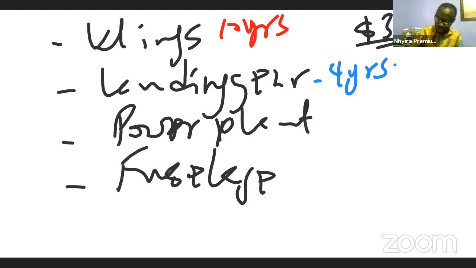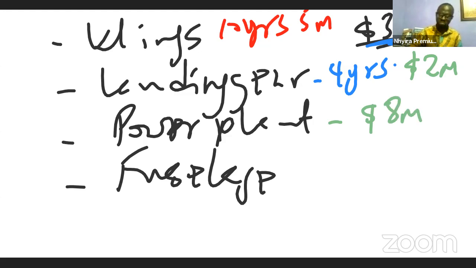So the total aircraft is $30 million. It may be allocated that the wings maybe cost $5 million. The landing gear maybe cost $2 million. Maybe the power plant maybe cost $8 million. The fuselage maybe costs something like $3 million.